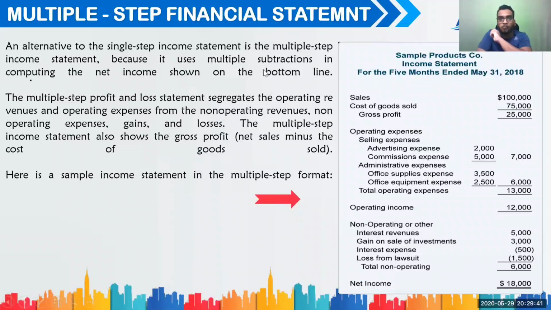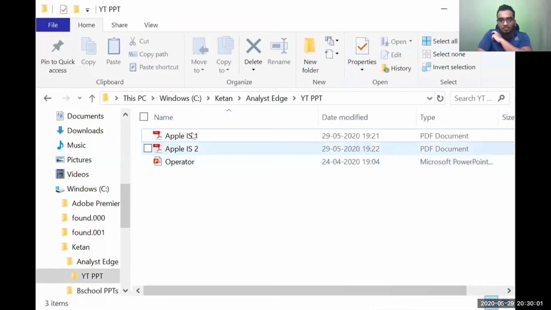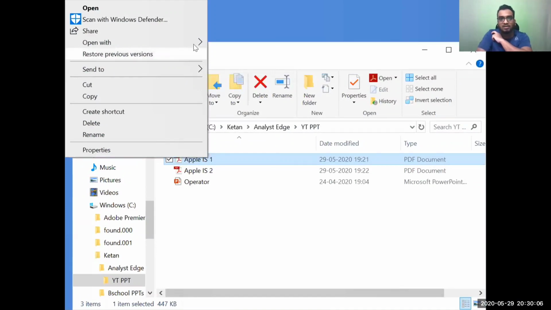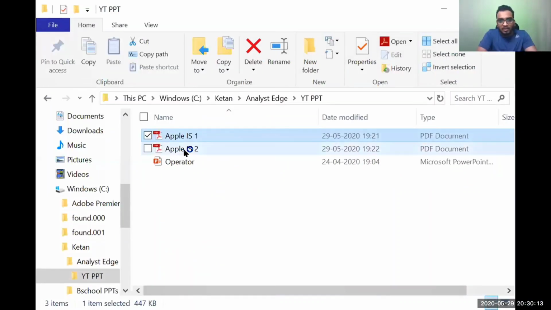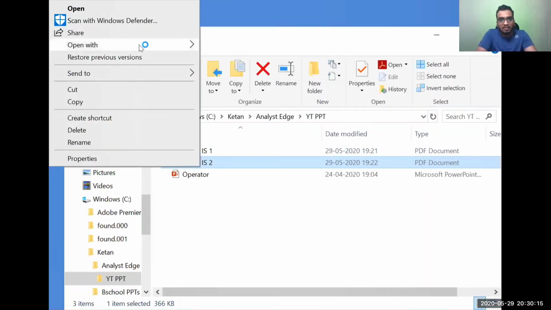One second. Okay, I'm going to show you Apple's financial statements. That's what I'm going to show it to you very quickly. And the reason that we need to do this is because it's quite unique and there are certain things that we can learn from this.